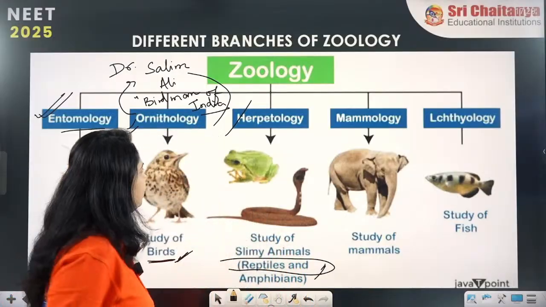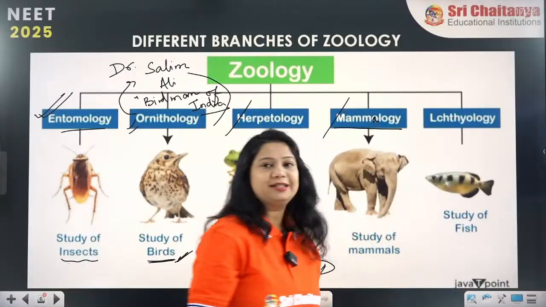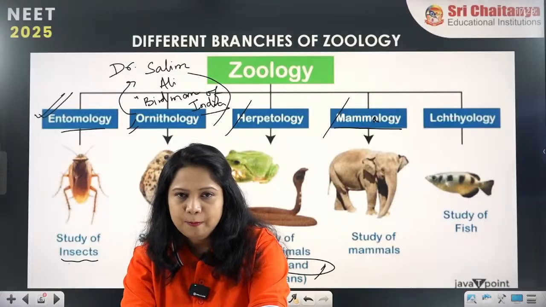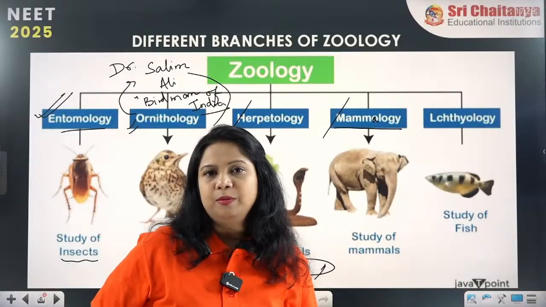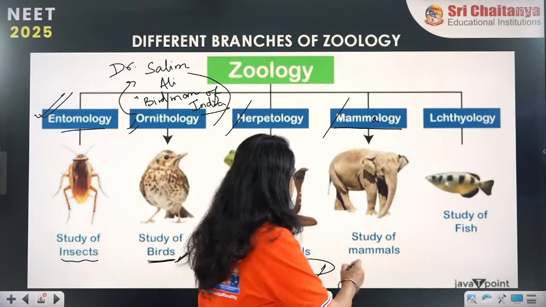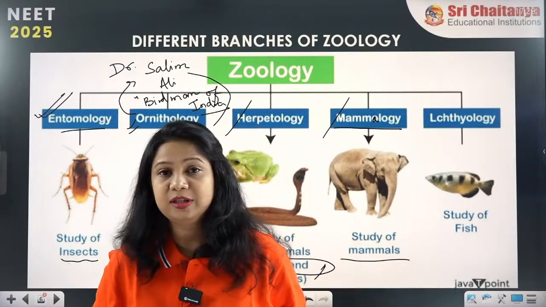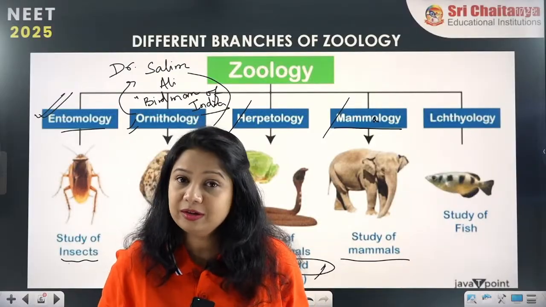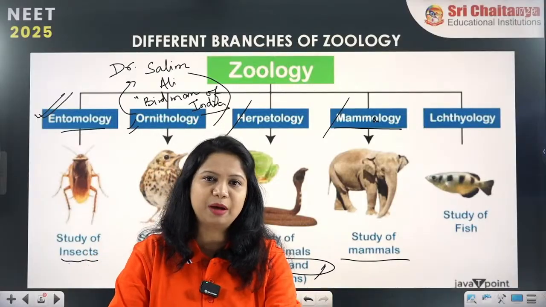So let's move on to mammalogy. So what is mammalogy? Mammalogy is the study of mammals. Mammals are the organisms included in the class Mammalia. The class Mammalia includes humans, the elephant, dog, cat, cow, buffalo, horse, rabbit, any organism that you see commonly around you, they are all included as mammals.